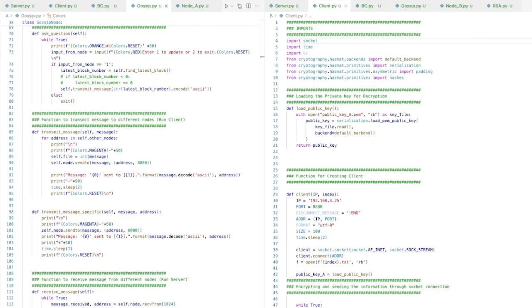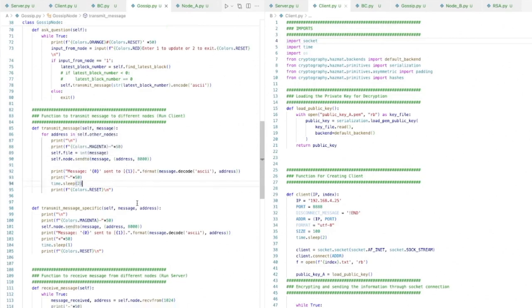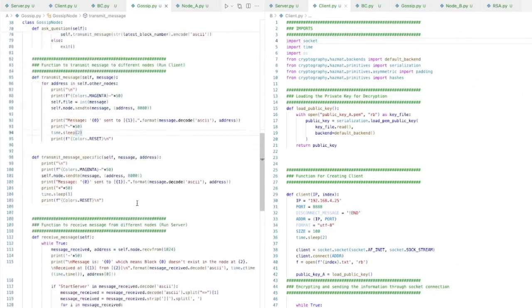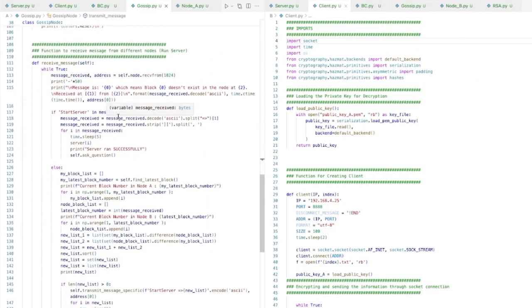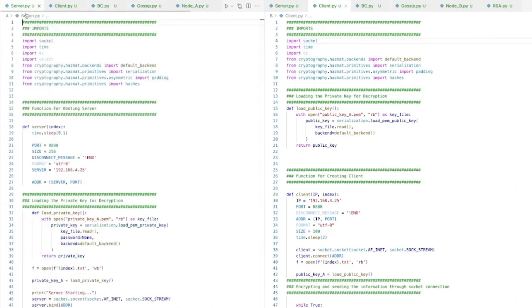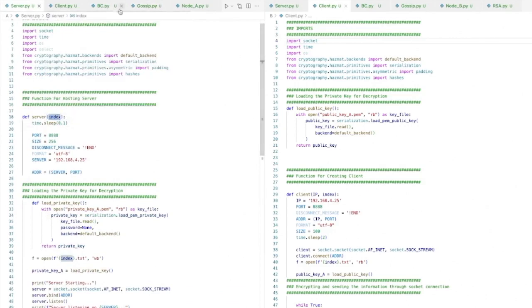So instead of that, I will just create a UDP communication and just forward that, hey, I don't have this block, or the node will say that I am at this block. I need, if there are any other new blocks, send me those blocks through UDP. So this is what this send to will do, and it will send the message to those addresses, and this is the port number. So that's the function of this transmit message. And this message just receives the message from the client. So that's why I have to run this server. Now I'm passing this index I, which is basically the value of the name of the file.